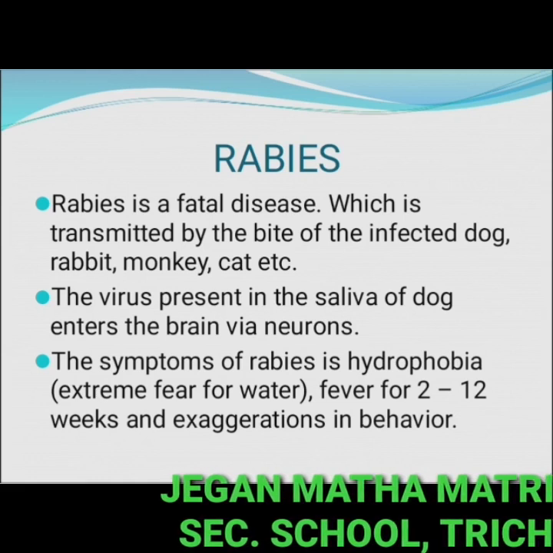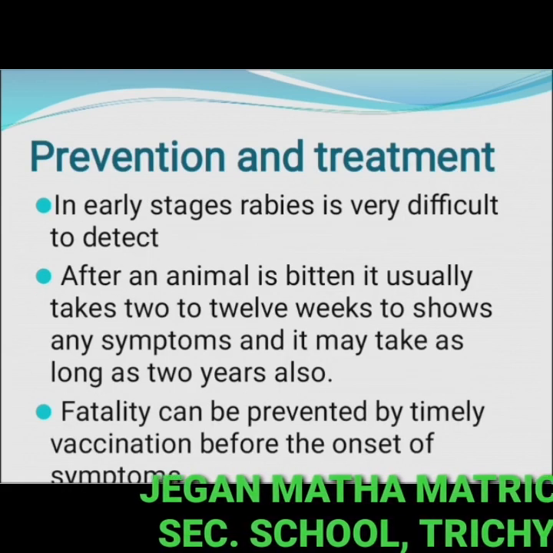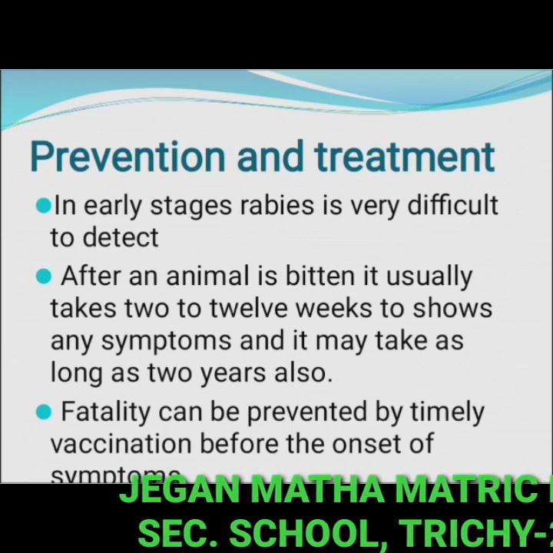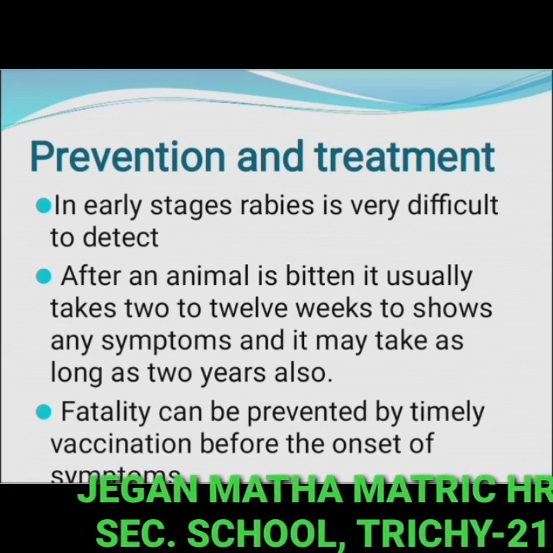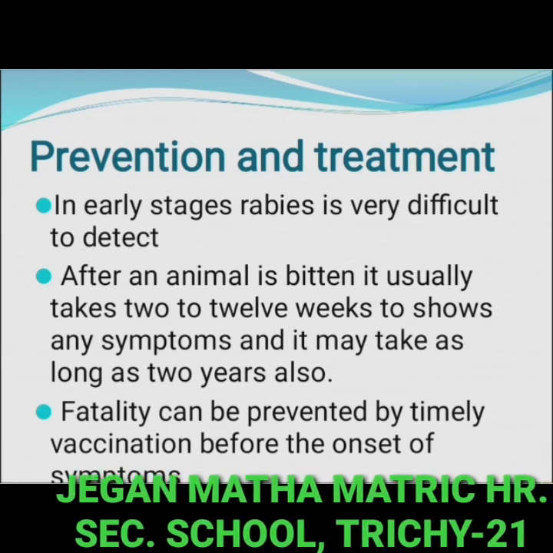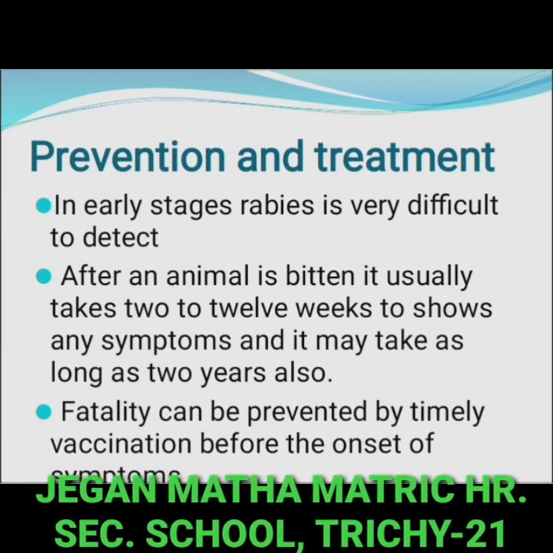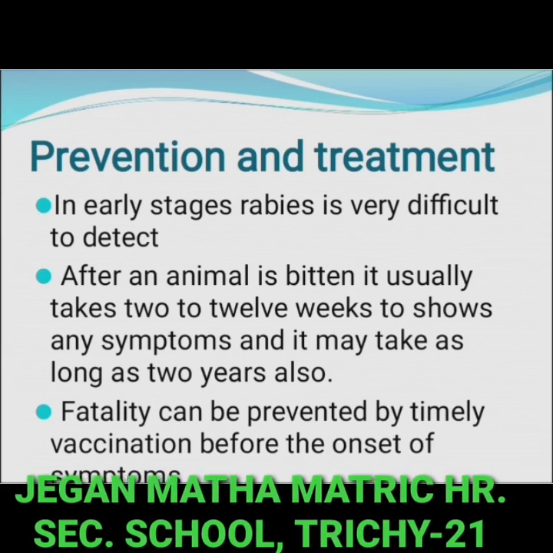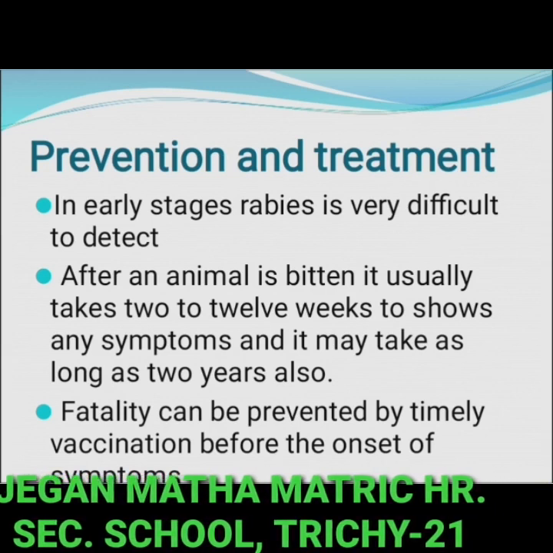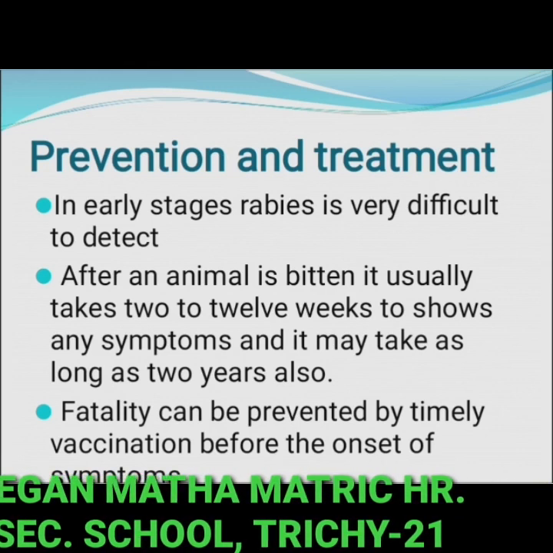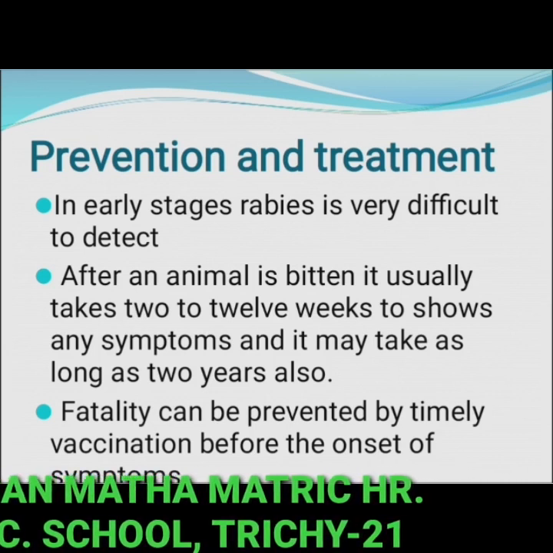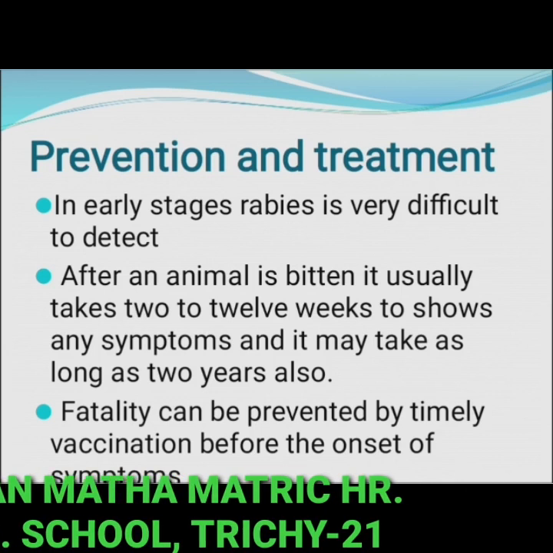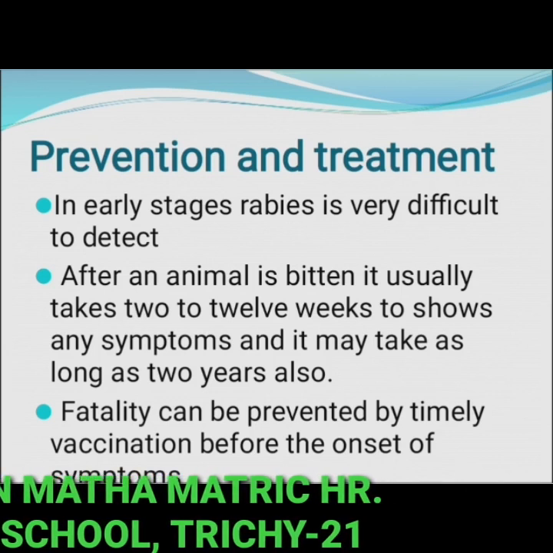Then prevention and treatment. In early stages, rabies is very difficult to detect. After an animal bite, it usually takes 2 to 12 weeks to show any symptoms, and it may take as long as 2 years also. So fatality can be prevented by timely vaccination before the onset of symptoms.